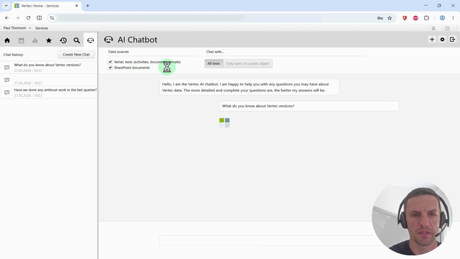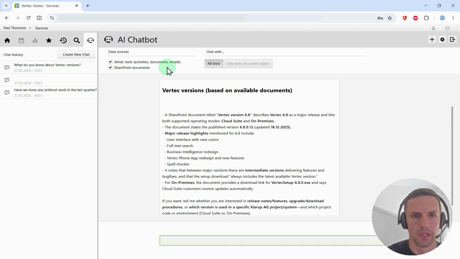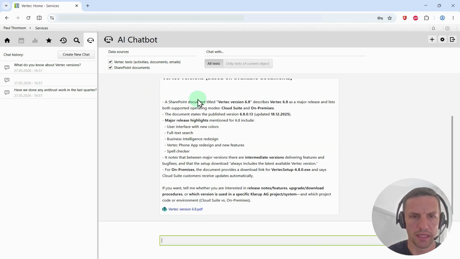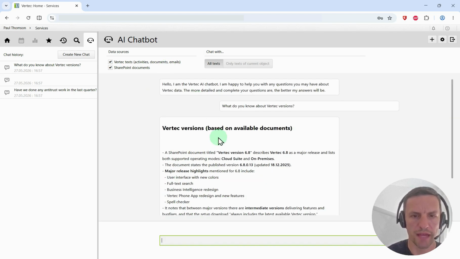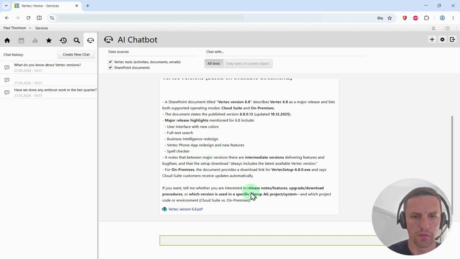So SharePoint documents are actively selected as a data source. So anything that can be found in your SharePoint documents should be used for generating answers here. All right, so here's a reply. Okay, so obviously the system found something about Vertec versions. And the crucial thing I'd like to show you is the linked object down here. You can see the SharePoint icon, and this is obviously found in SharePoint, and we could simply click on it and it would take us to SharePoint.